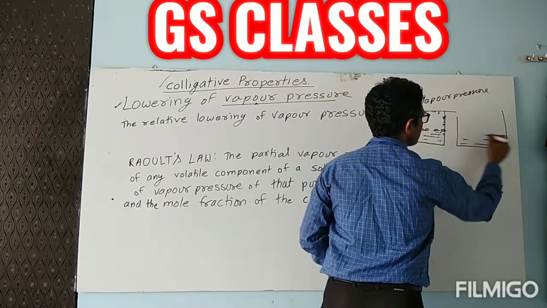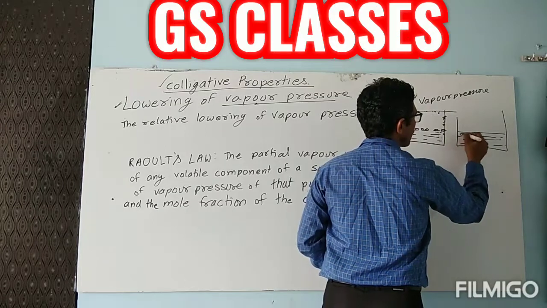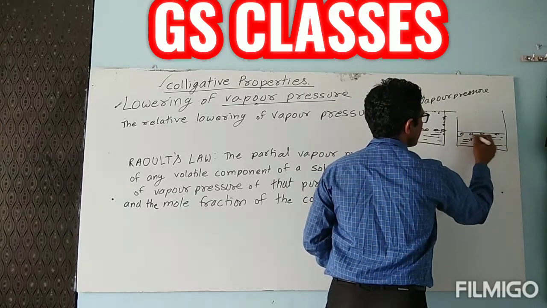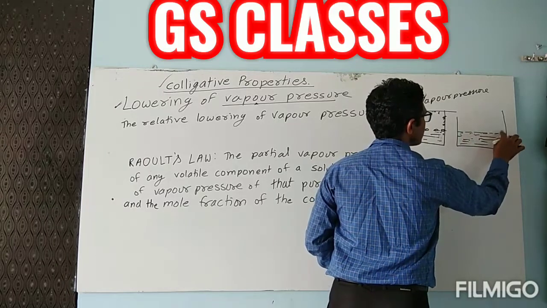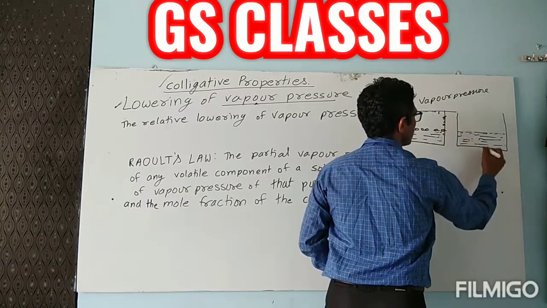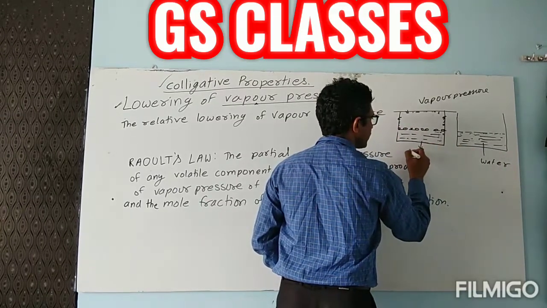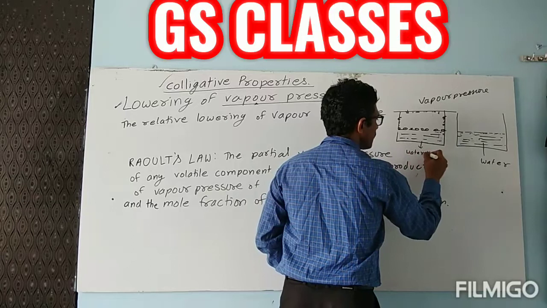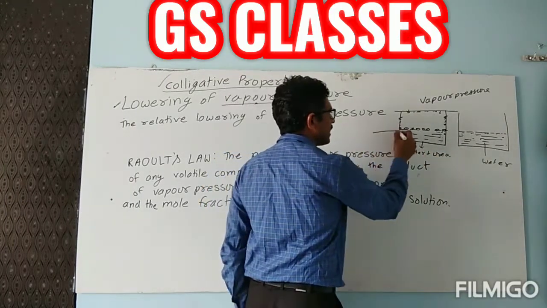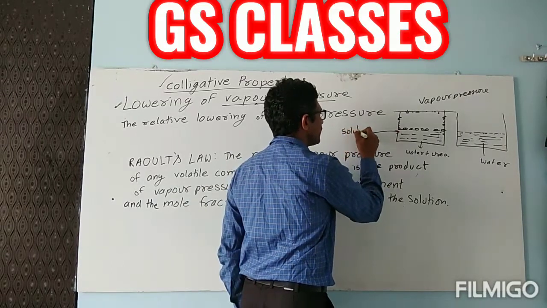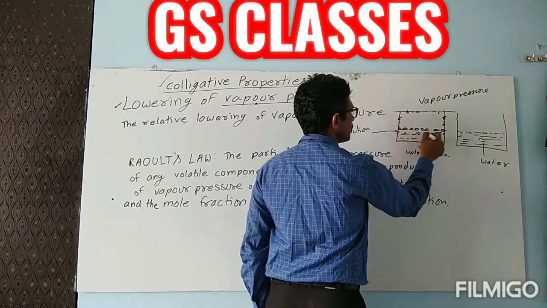Same amount of water I am taking. In both the containers I am having only water. Only water particles are there, nothing else, only water. Here also water. But here I am taking water plus urea. So this is a solution for me, because it is having two things. What are those?